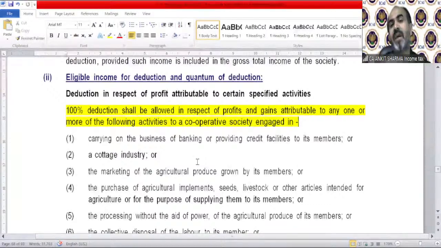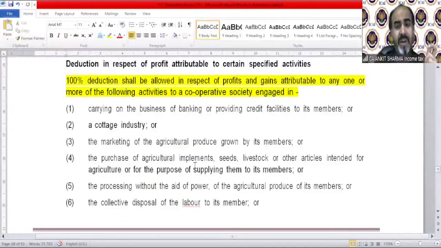If a society is running a business of banking or providing credit facility, that is eligible for claiming the deduction. A cottage industry, marketing of the agricultural produce grown by its members, or the purchase of agricultural implements, seeds, livestock, or other articles intended for agriculture or for the purpose of supplying them.